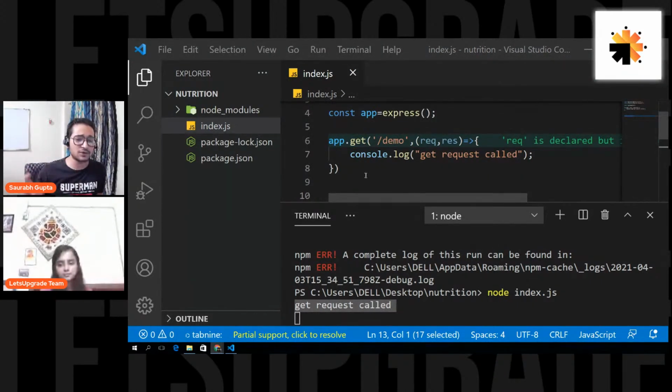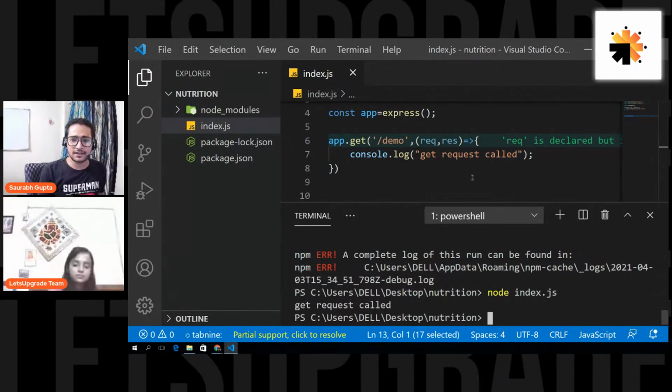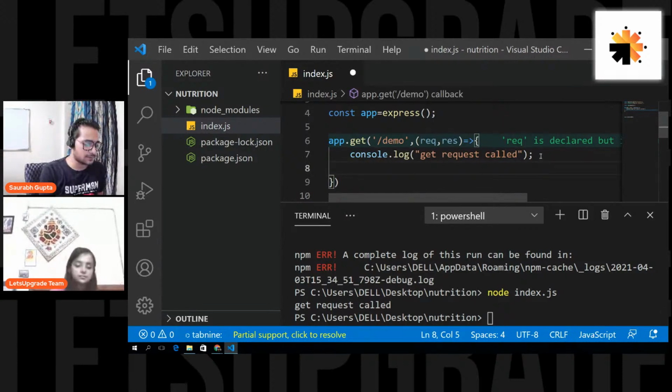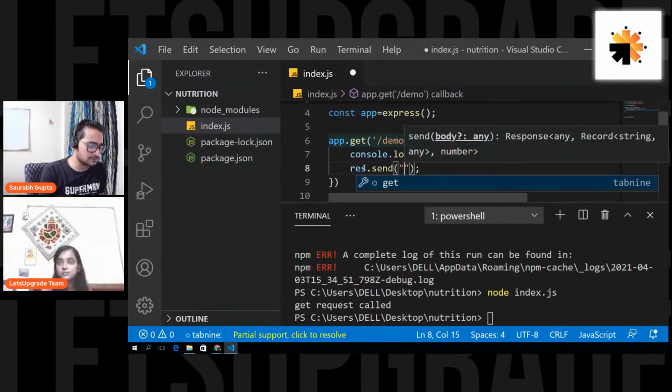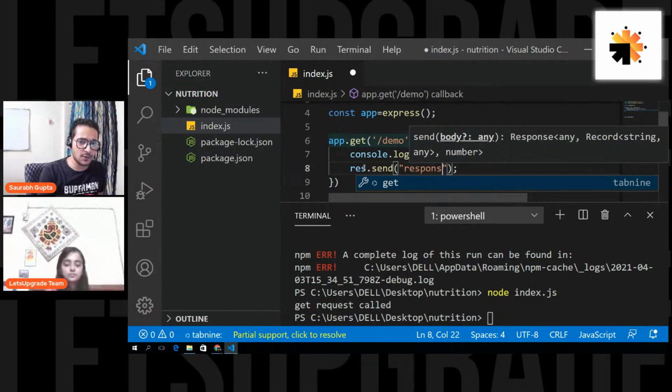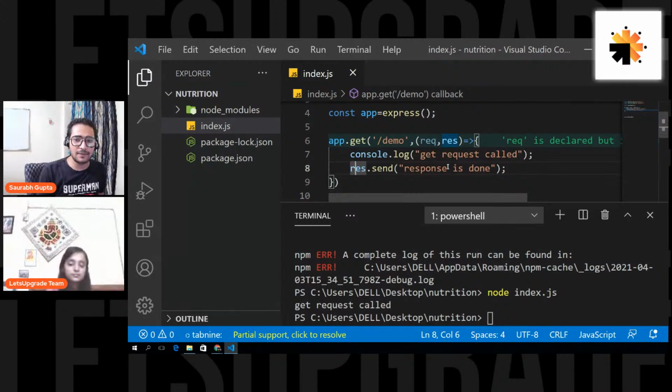Now we'll also send a response so that the browser does not hang. Okay, then let's do that. Let's close the running of this application. Let's send a response. To send a response, you'll use this response object. So I'll just say res.send, and let's send a very basic text response: response is done. So in the console, we'll print get request called, but as a response, I'll send response is done. So let's do it. Save it, and again go on the browser.